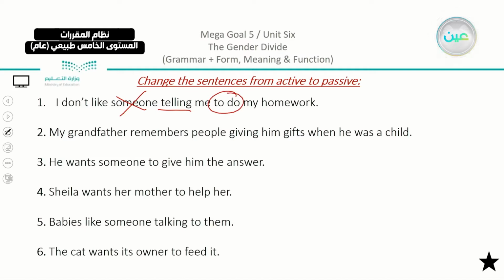My grandfather remembers people giving him gifts when he was a child. So we are going to just ignore people, and we are going to focus on giving.